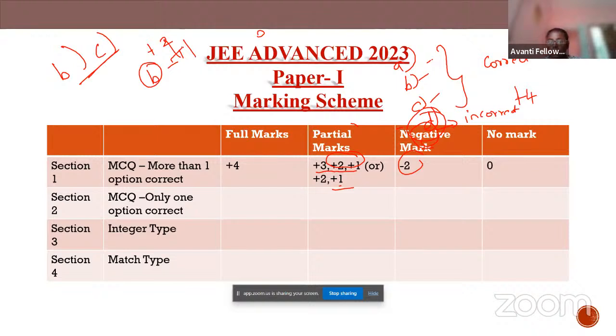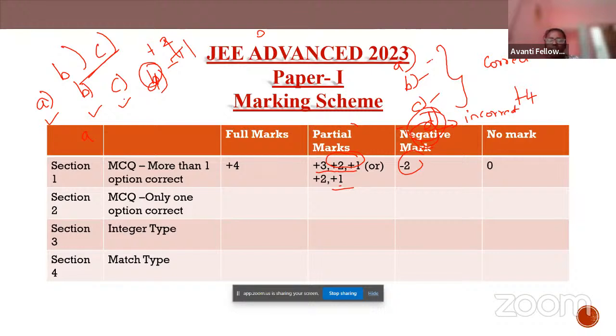What happens if three options are right? I'll assume A, B, C, D are there, and options A, B and C are the right answer. Now what happens if you have marked all three? If you have chosen all three correct options, what marks will you get? Very good, yes, you'll be getting +4 marks.